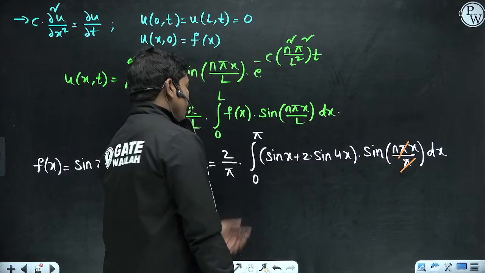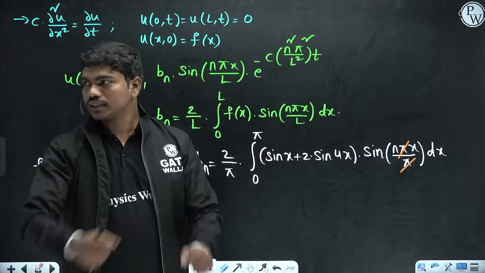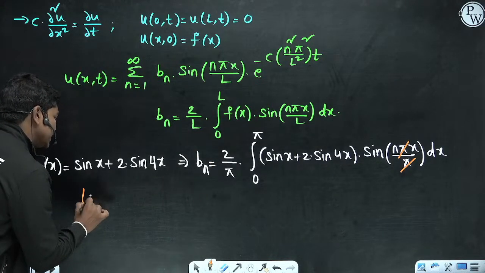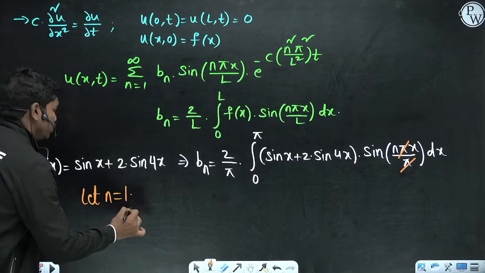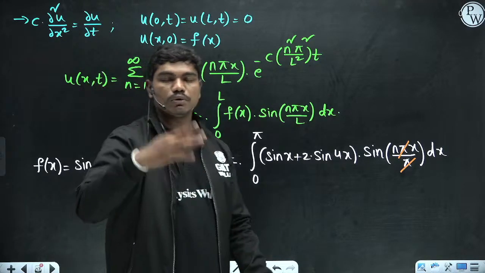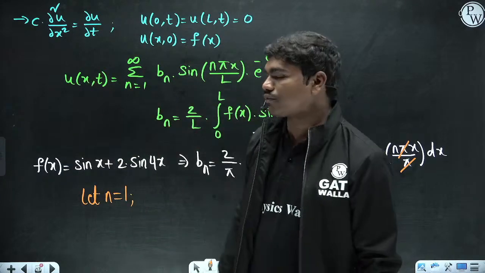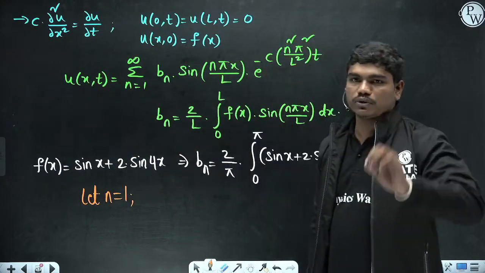So basically instead of calculating at n different nodes, we have different nodes actually. Let us suppose you can calculate at any node, let n is equal to 1. You can write this solution at any value of n, basically n equal to 1, 2, 3, 4, 5, whatever values you take, you'll get the same solution of course. So let us suppose you take the first node, n is equal to 1.